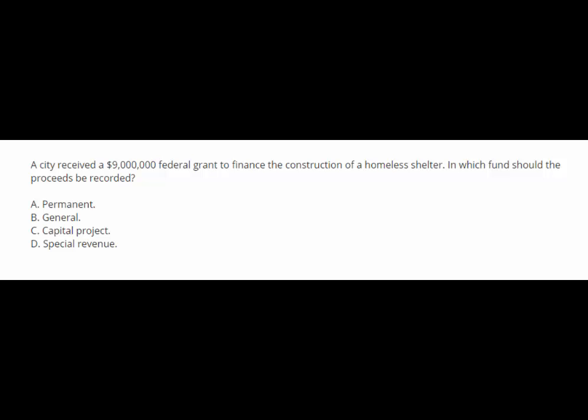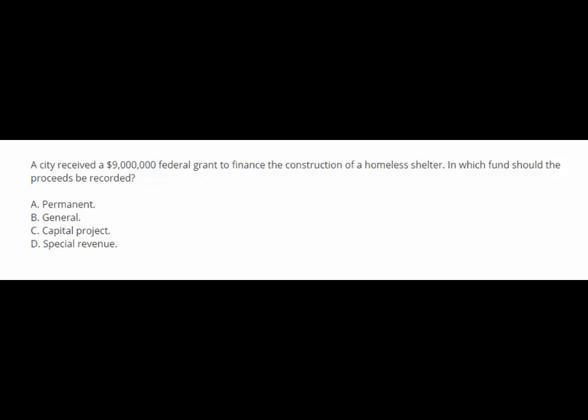Governmental funds emphasize fiscal accountability, and they account for the non-business activities of a government and its current expendable resources, and this usually means taxes. The capital projects funds account for financial resources that are restricted, committed, or assigned to be expended for capital purposes. These resources include federal grant proceeds to be used for construction of major capital facilities, such as a homeless shelter.